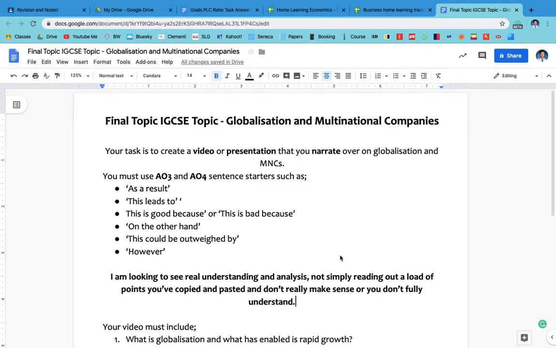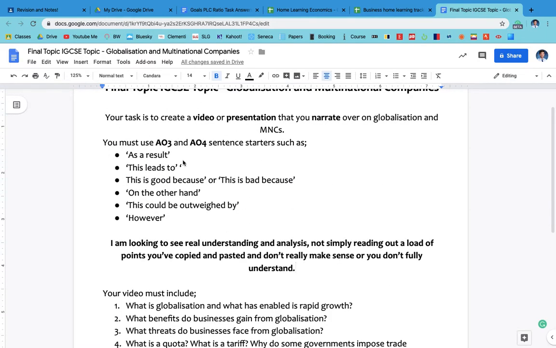When we're working through these points, which we'll discuss in a minute, try to use these AO3 and AO4 sentence starters. Just because you're doing it verbally doesn't mean we don't use our sentence starters for exam technique. For any 6 markers, 8 markers or 12 markers, we want to be using sentence starters like these, the same ones we've talked about for the past 18 months: as a result, this leads to, this is good because, this is bad because. On the other hand, this could be outweighed by, or just a simple however.